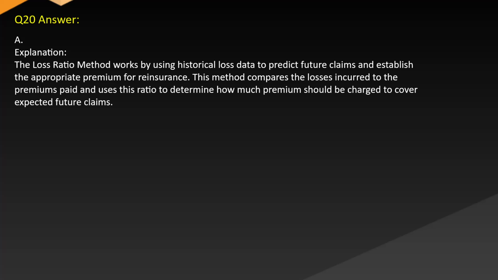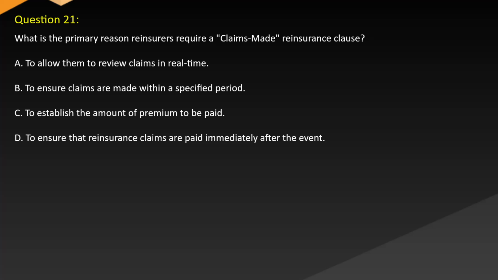Answer A. Explanation. The loss ratio method works by using historical loss data to predict future claims and establish the appropriate premium for reinsurance. This method compares the losses incurred to the premiums paid and uses this ratio to determine how much premium should be charged to cover expected future claims. Question 21. What is the primary reason reinsurers require a claims-made reinsurance clause?